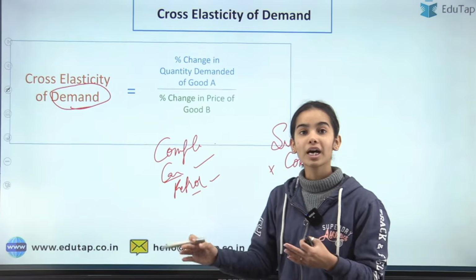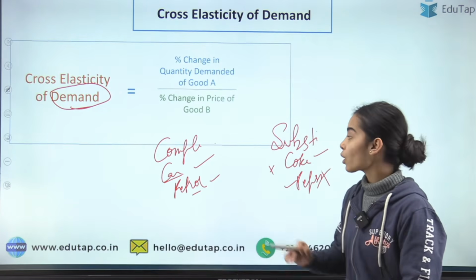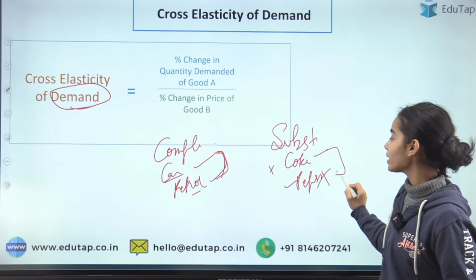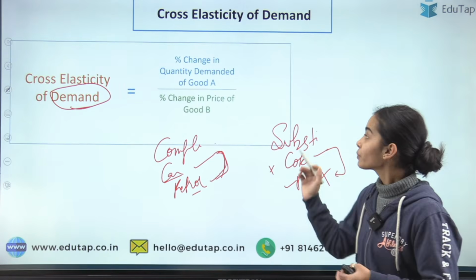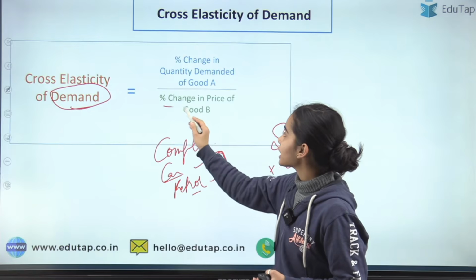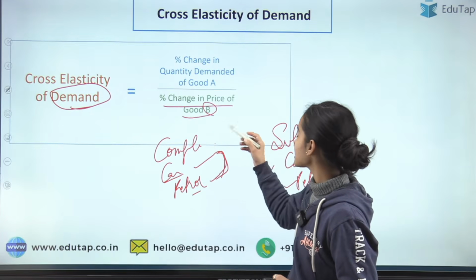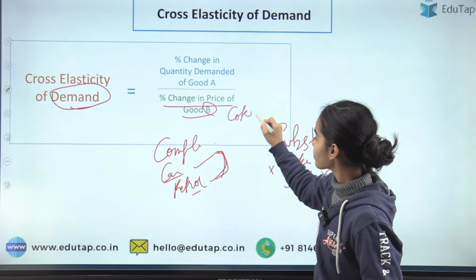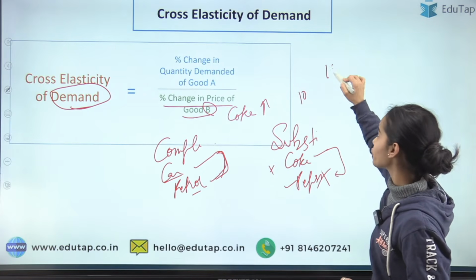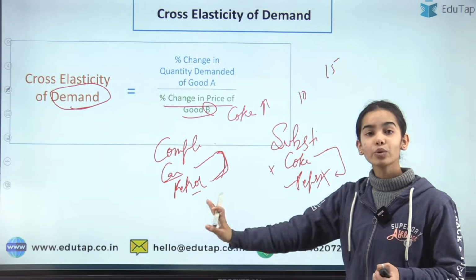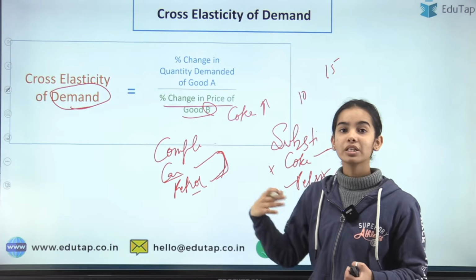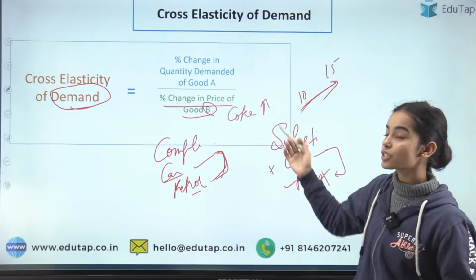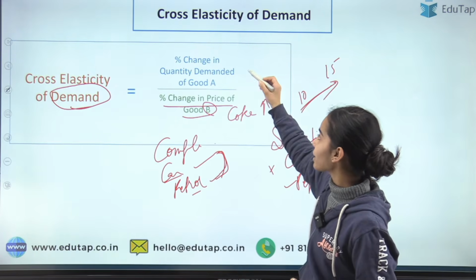Like if you have bought the car, you will need the petrol also. So complementary goods are those that are used together, and substitutes are those that can replace the other thing. So when there is a percentage change in the price of good B, let's say Coke, see what is happening. If the Coke prices are increasing from 10 rupees to 15 rupees, you will say that I do not want Coke now. I will rather buy Pepsi because it is relatively cheaper, because the prices of Coke have increased. So I will rather buy the Pepsi.